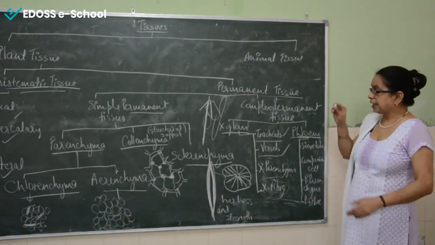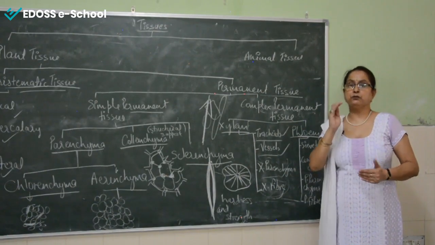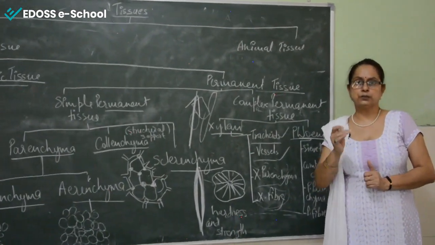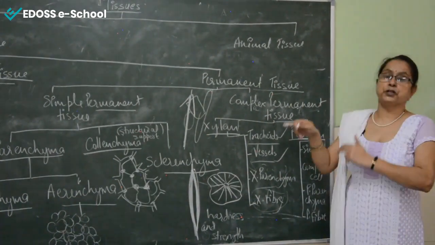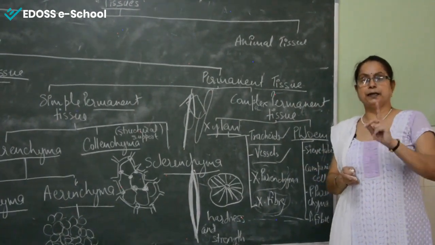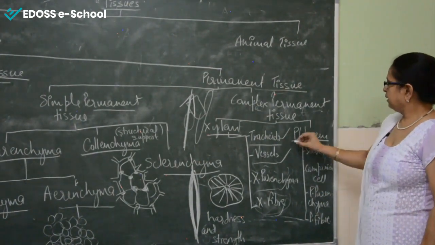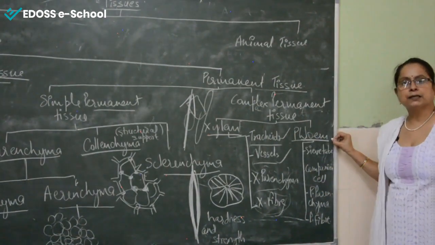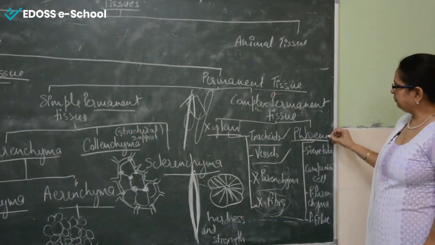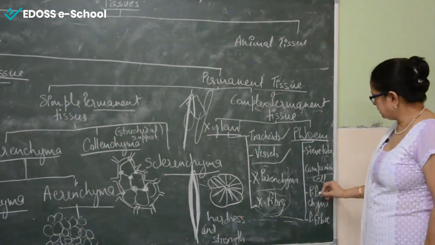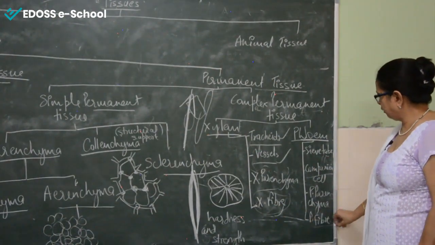And the transportation of food has one technical term, and that is called translocation. So instead of saying transportation of food, we just say one term, translocation. So phloem is responsible for the translocation of food. Now again, phloem is of four types: sieve tube, companion cells, phloem parenchyma and phloem fiber.